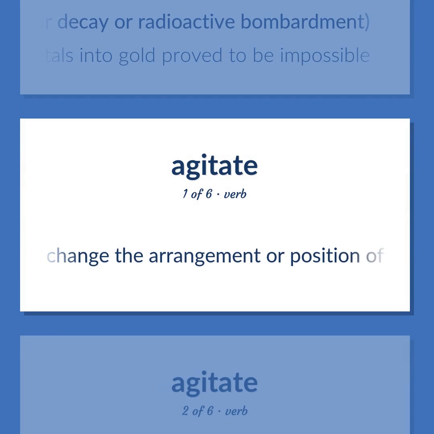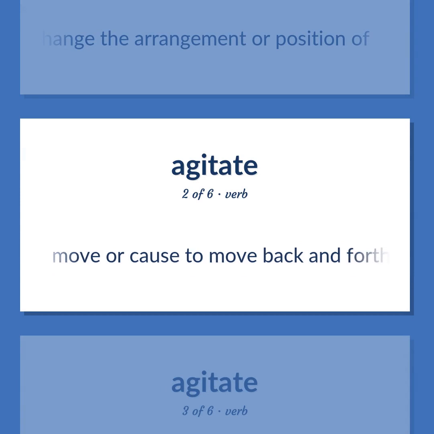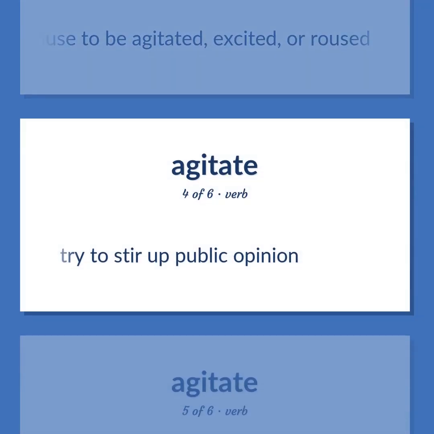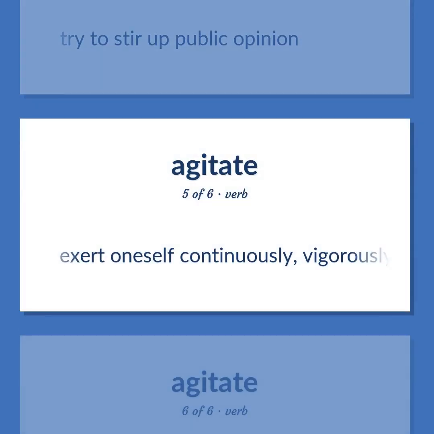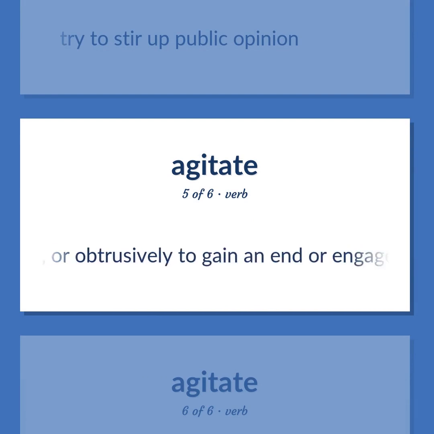Change the arrangement or position of. Move or cause to move back and forth. Cause to be agitated, excited, or roused. Try to stir up public opinion. Exert oneself continuously, vigorously, or obtrusively to gain an end or engage in a crusade for a certain cause or person.